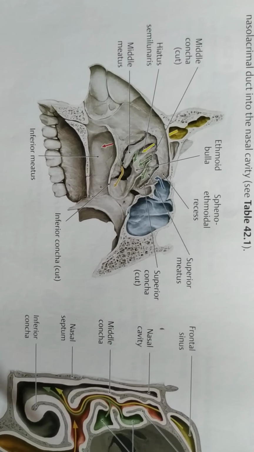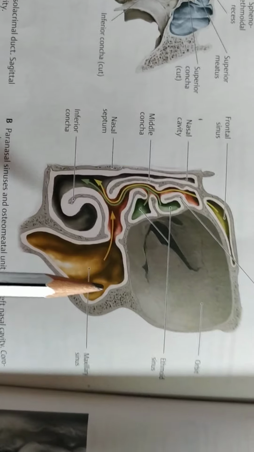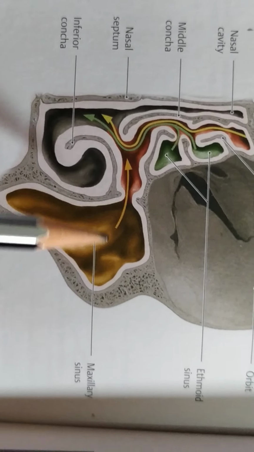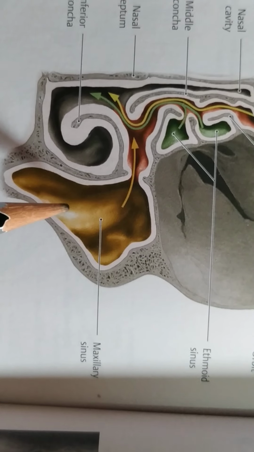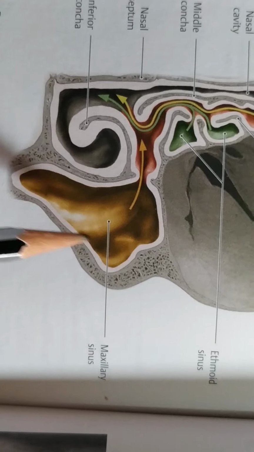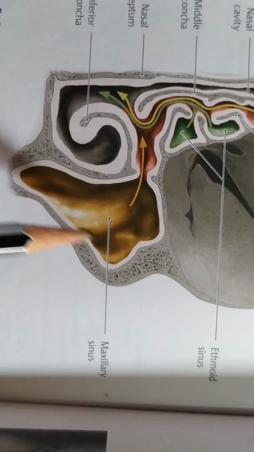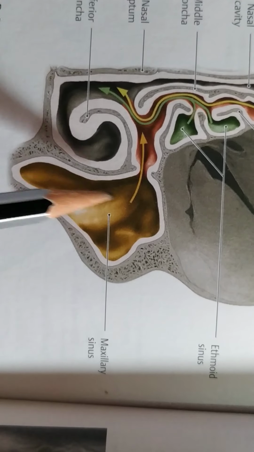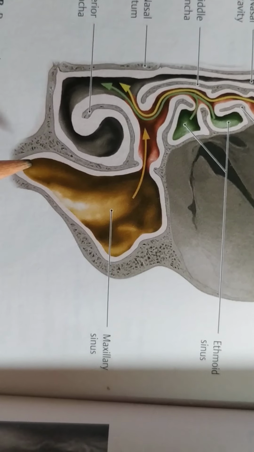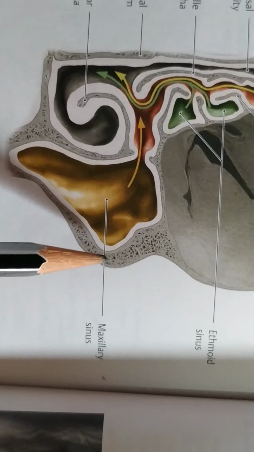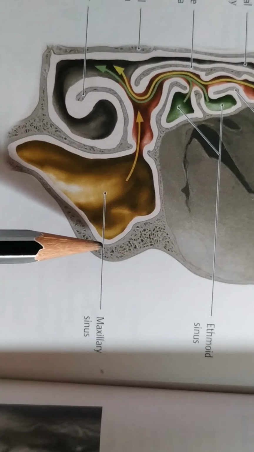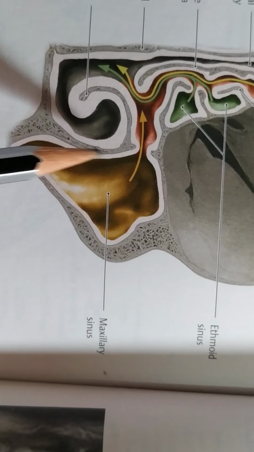Then come to the maxillary air sinuses. The maxillary air sinus is the largest air sinus, and it is situated in the body of the maxilla bone. The overall shape of the maxillary air sinus is pyramidal. So there is an apex. The apex is formed by the zygomatic process of the maxilla bone, and there is a base.